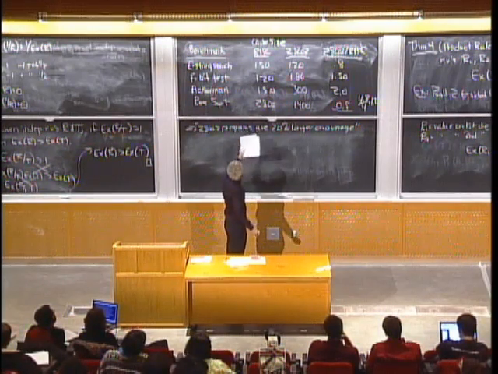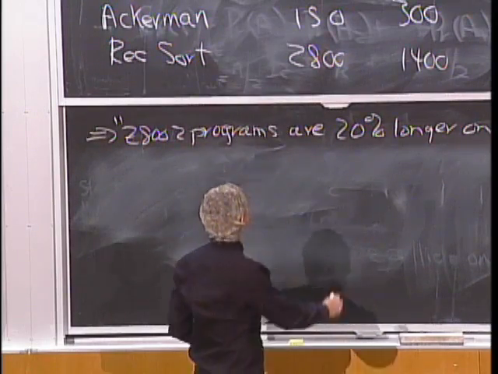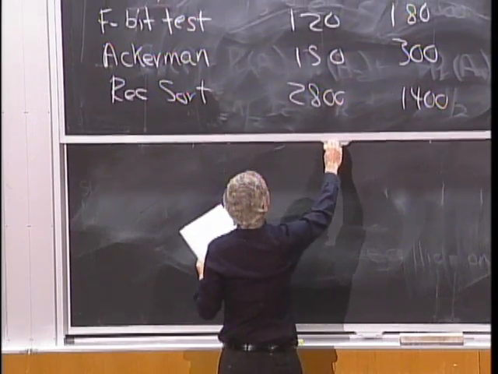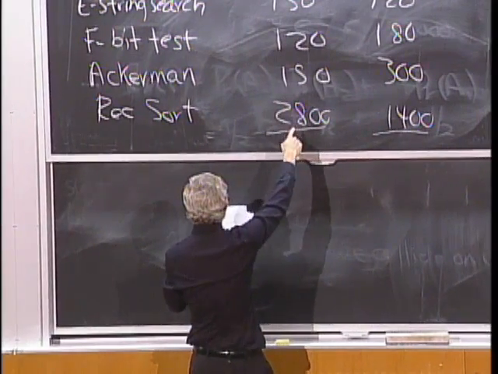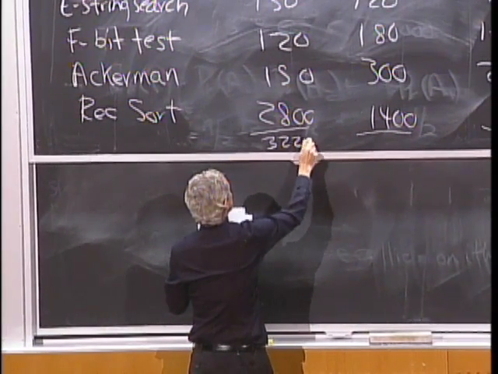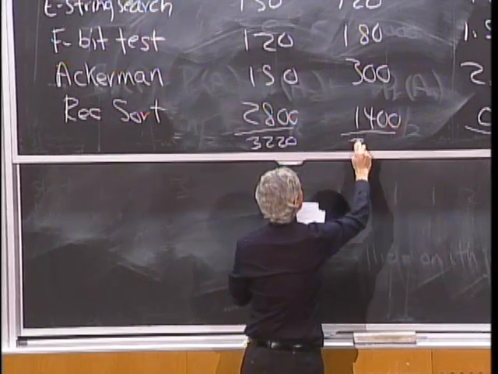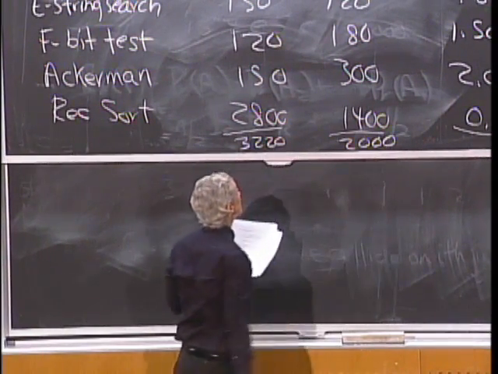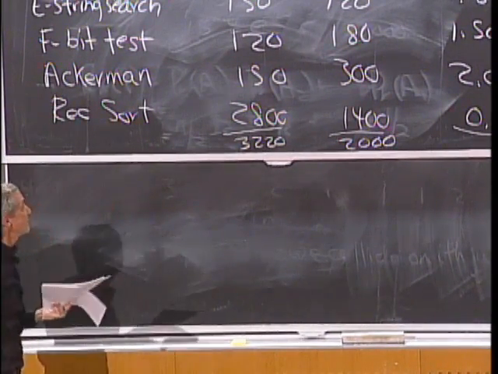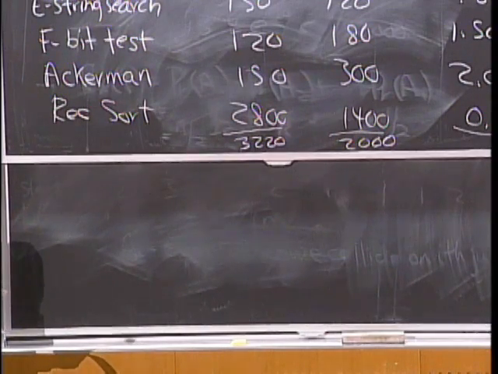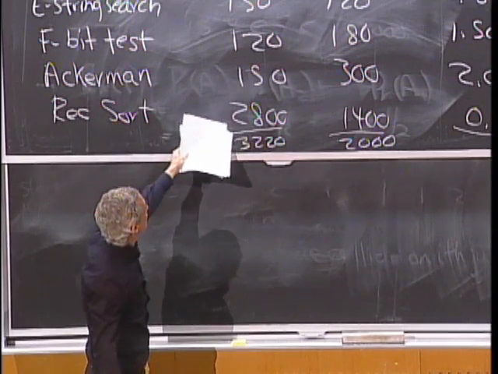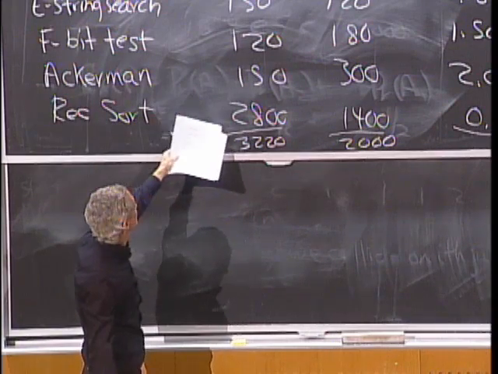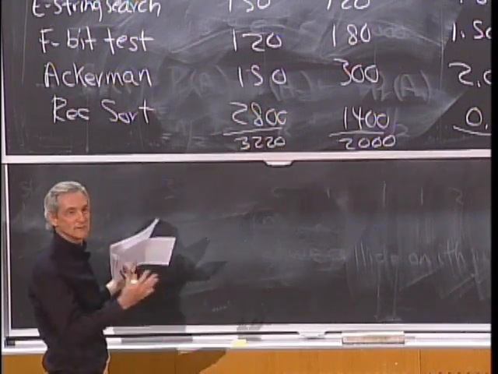Now, there could be some hint why this is bogus. If I took and summed these numbers, if I add all those numbers up, I get 3220, and all these, I get 2000. Well, RISC code is not looking shorter if I do that. Looking longer. But all that gain, all the loss for RISC is in this one problem, and maybe it's not fair to do that.